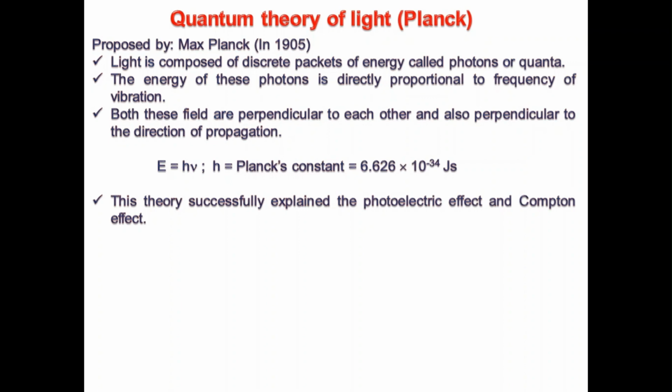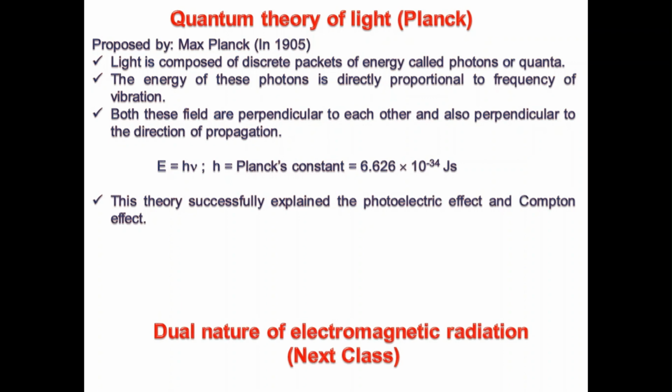So this is all about the brief discussion on theories of light. Usually 5 mark questions may come in the form of briefly discuss the theories of light. So I have tried to write the notes in such a way that they suit 5 mark questions. Next we will discuss the dual nature of electromagnetic radiation.